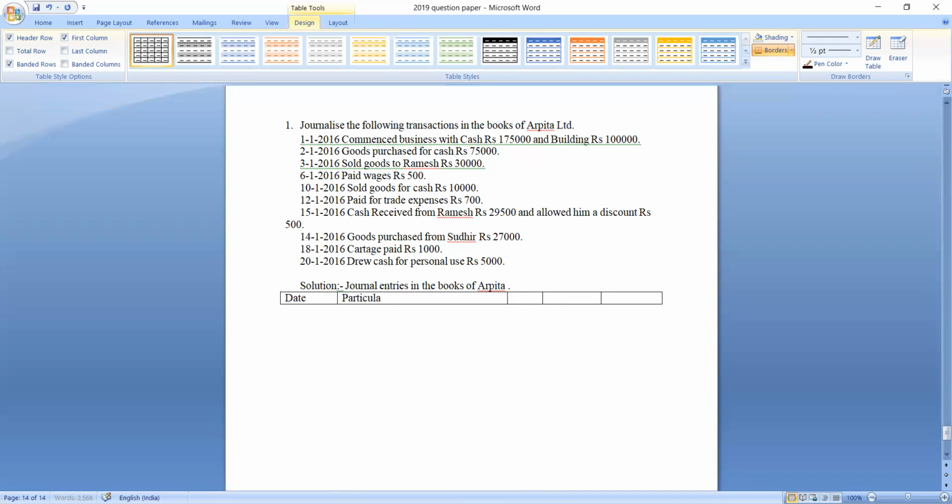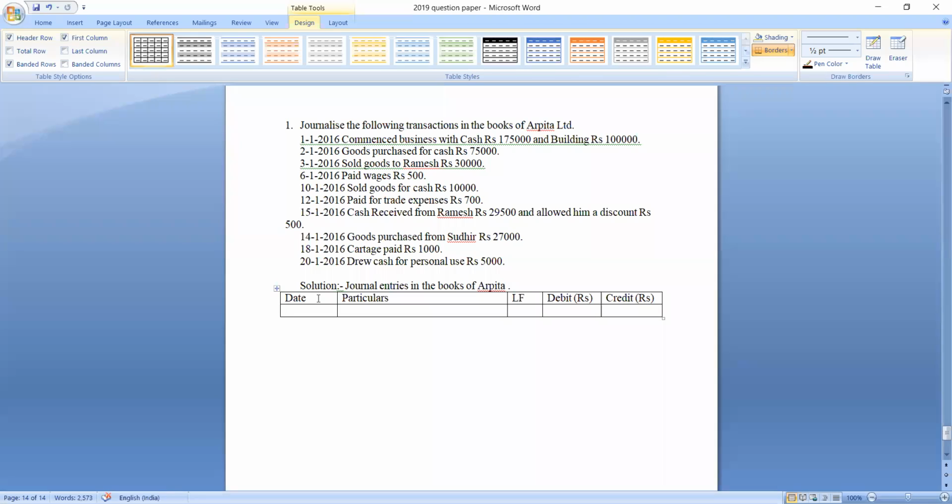The second column is for particulars, where we write the name of the account debited and the name of the account credited. The third column is meant for ledger folio, that is, the page number of the ledger account where the entry is being transferred. The fourth column is meant for debit rupees, an amount column. The fifth column is meant for credit rupees, also an amount column. This is the format of the journal.